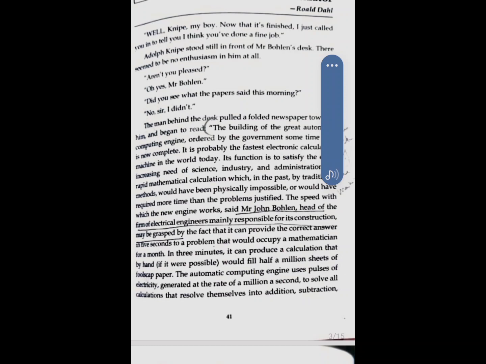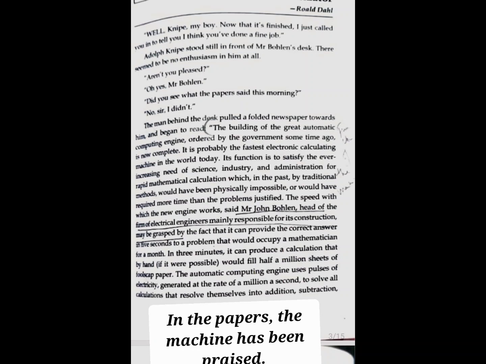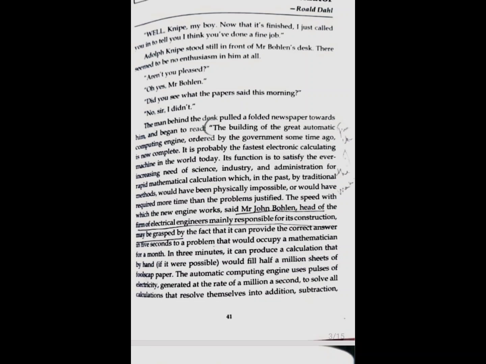What does it say? Now we have been just introduced to the chapter and we've been told how Mr. Bolan is someone who is actually the boss of Adolph Knipe, and they're having this conversation where in the papers this person Adolph Knipe had been praised a lot, and this is what the information in the newspaper says. The building of the great automatic computing engine was ordered by the government. So it's not a personal venture, it is a scientific venture that the government wanted, and is now complete.